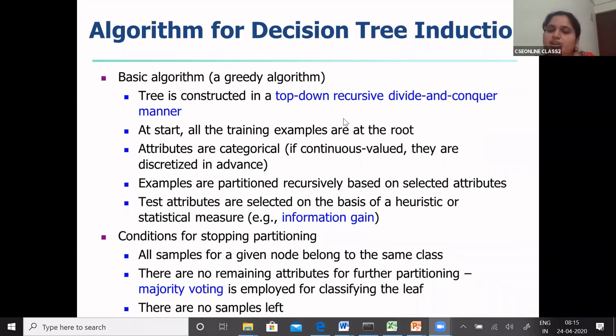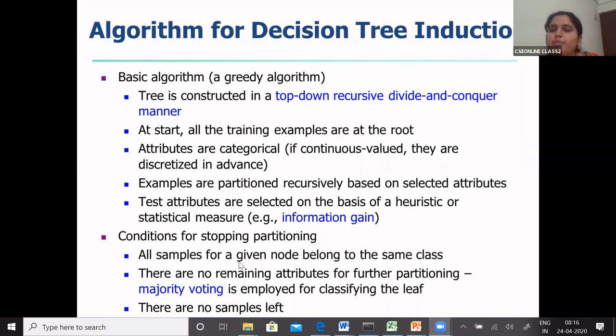Once the training data is used, you will come up with a heuristic model. When you come up with a heuristic or statistical measure model, you can apply your test attributes or testing sample to check whether you can derive the correct answer. Once the decision tree is obtained, you come up with if-then rules. Based upon the rules derived from the decision tree, you can test a particular tuple or sample which is not part of your training set.